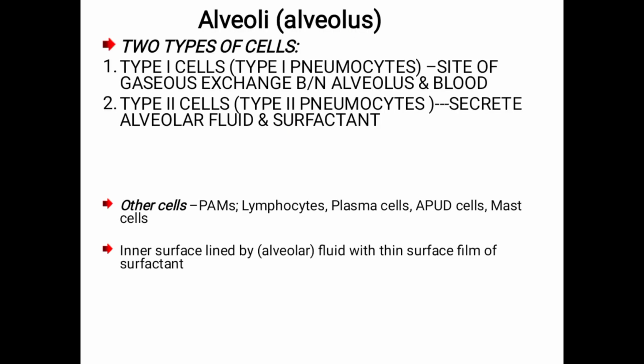Next, coming to the alveoli. Very important: two types of cells are present. One is type 1 cells, also called type 1 pneumocytes. Here is the site of exchange of gases between the alveolus and blood. So it is involved in exchange of gas, that's all. Then the type 2 cells mainly secrete alveolar fluid and surfactant.